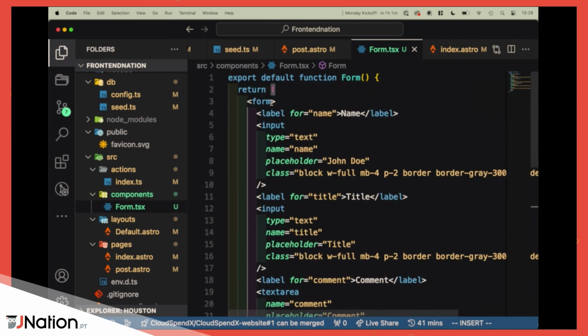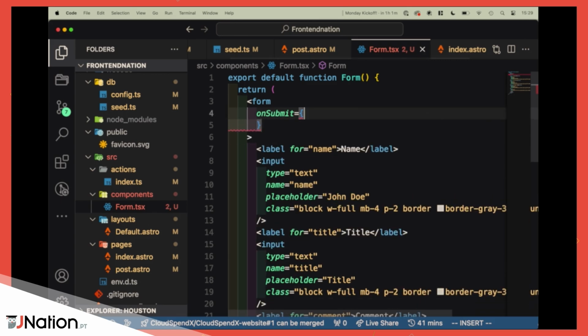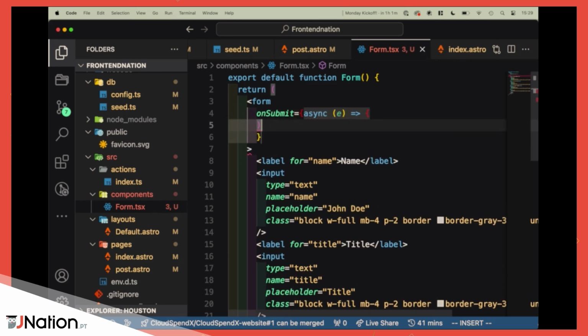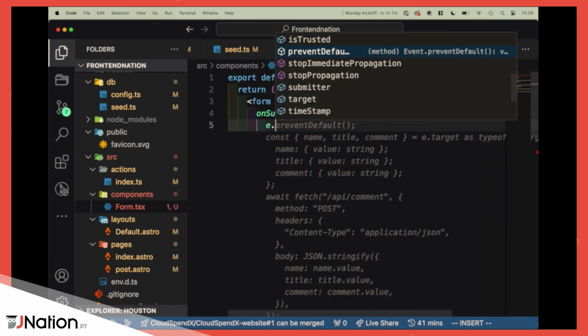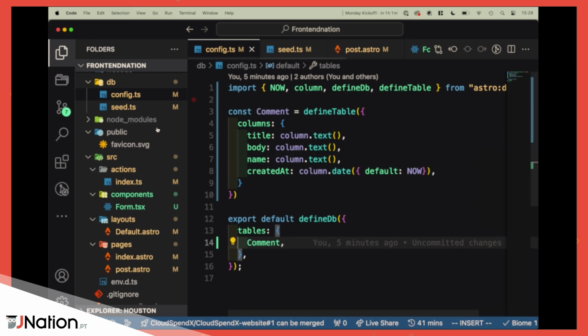So what we're going to do is make a function here that's an onSubmit, and let's make that an async function. And whoop. Is that everything? Nope, I'm missing one. Perfect. And then e.preventDefault. No Copilot, that's not what I'm about to do. Prevent default. So now we can actually input the data, and it will stop it from doing a GET. Cool. Now let's go to the actions.